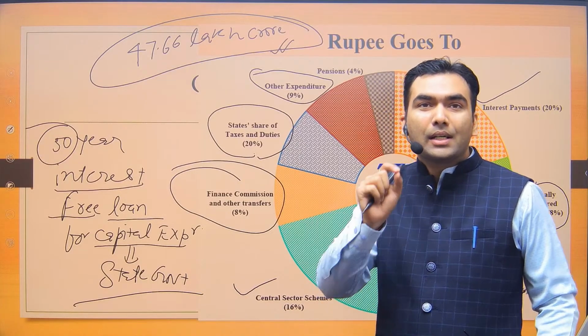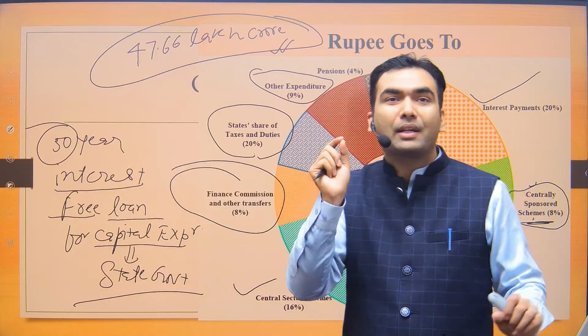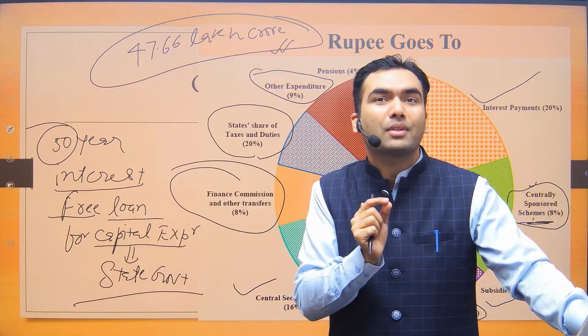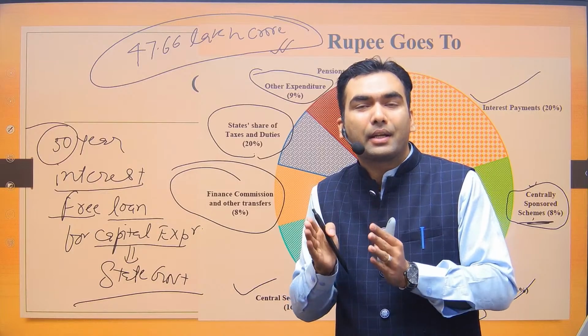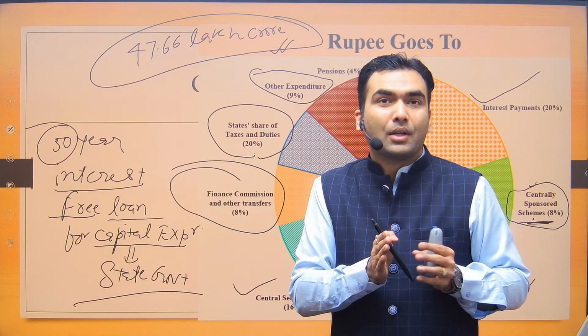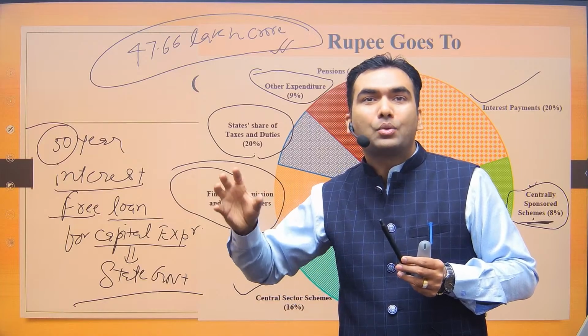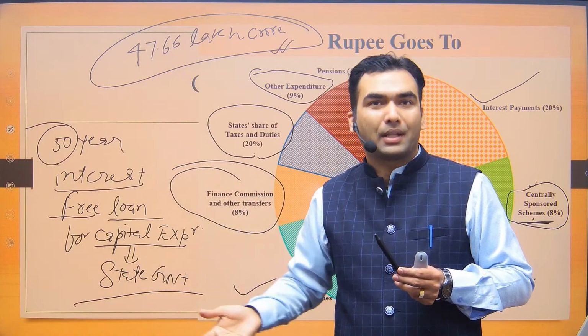Earlier, the central government used to talk about something called effective revenue deficit. What was the argument of the central government? That some part of the grant given to the state government is used for capital expenditure, so that should not be counted as revenue deficit, because it is actually capital expenditure.